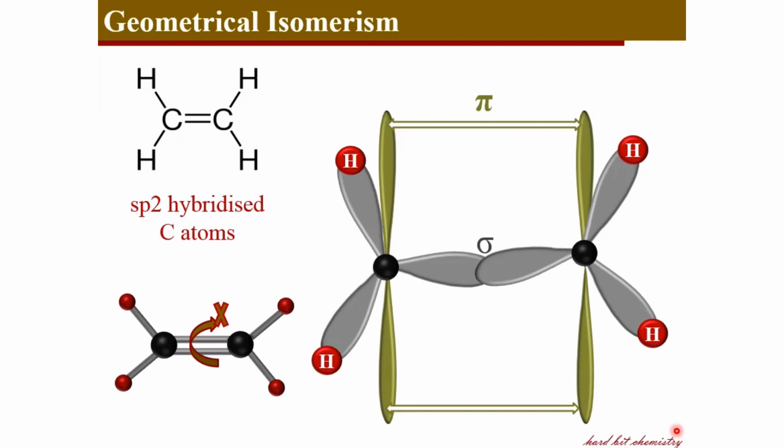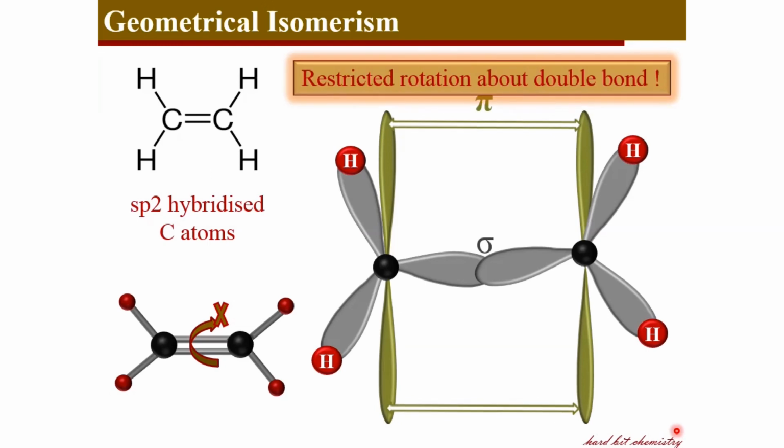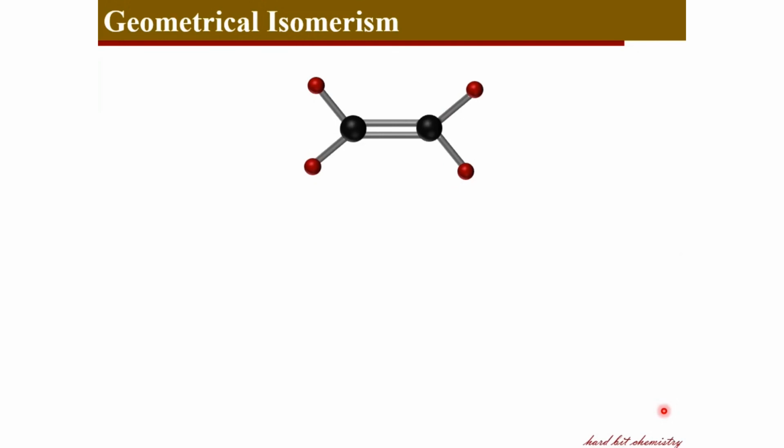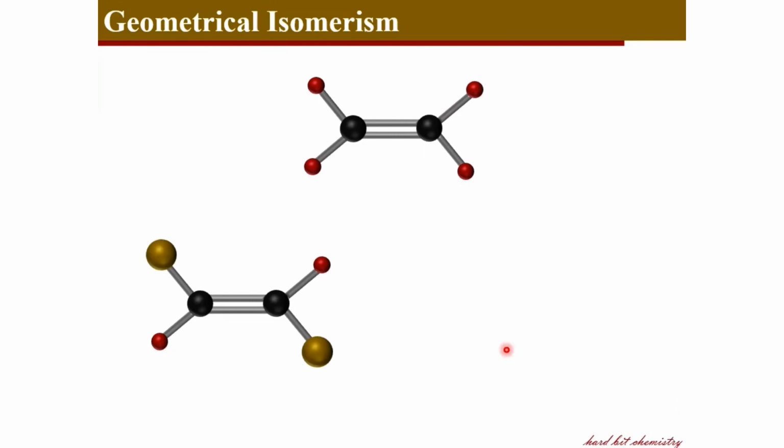is restricted. That means there is a restricted rotation in alkenes or in any pi bonded system about the double bond. And here in this example, the carbon atoms have the same substituents on both sides. But if you consider this example, here both the carbons are having different substituents. In this case, you have got this particular kind of orientation or geometry possible,